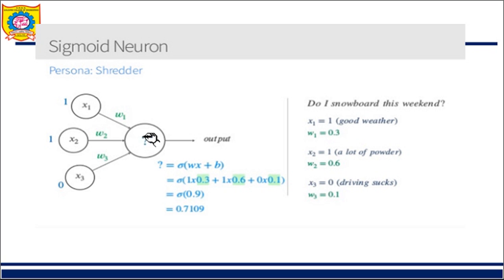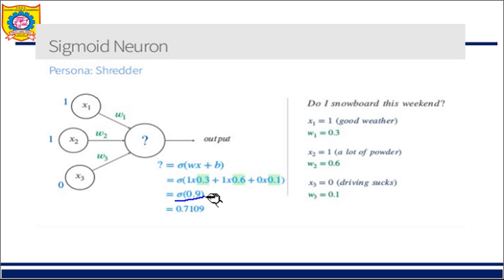Here we are not going to compare it with a threshold, but instead we are going to apply the sigmoid activation function. The sigmoid activation function is represented in this fashion: sigma of 0.9. So how to compute this? You have to put in the formula: 1 upon 1 plus e raised to minus x. That is 1 upon 1 plus e raised to minus 0.9.